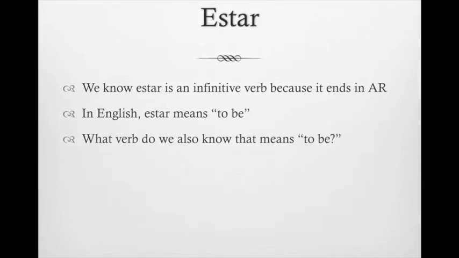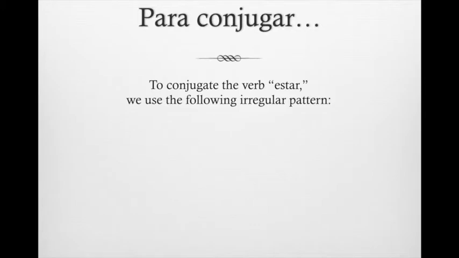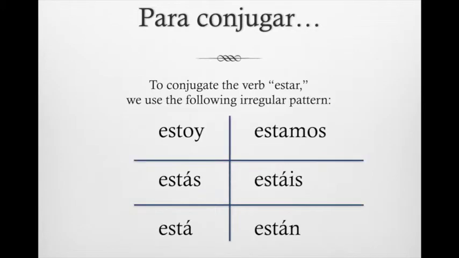We know another verb that also means to be, that is the verb ser, and we will ultimately discuss later in the year the differences between ser and estar, since they both mean to be, but for right now we're just going to focus on the conjugations and some ways that we use the verb estar. In order to conjugate the verb estar, we're going to use an irregular pattern.